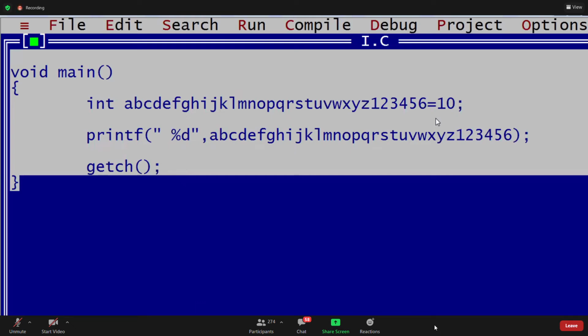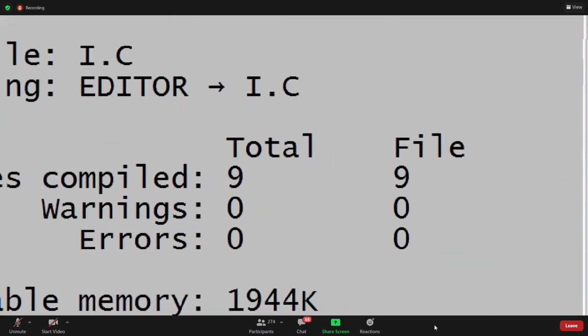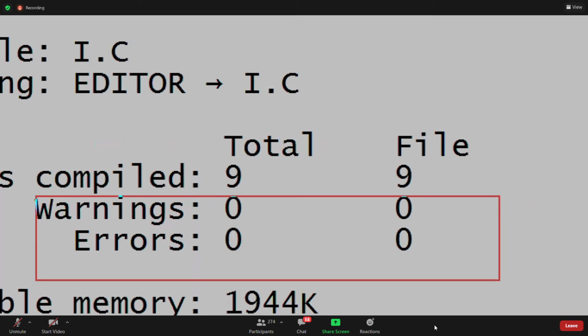Now, I want to write 7, 8, 9. If you write 7, 8, 9, that is 35 characters. This is 35 till 7, 8, 9. This is till 6 only. Can I compile this? Yes, if I compile, no error is showing. It has to show an error, right? Why is it not showing an error?